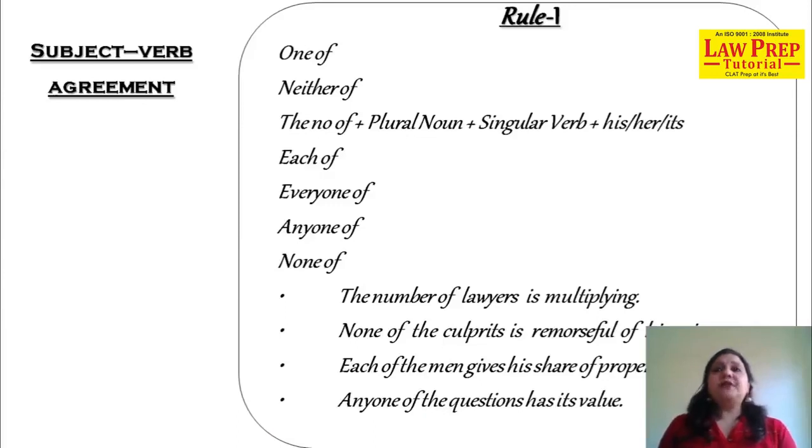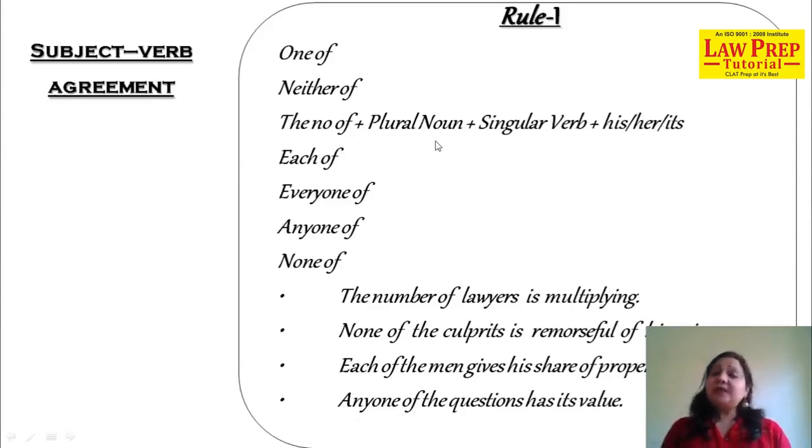Turning to our first rule, a very important rule, mark it, tick it, put a double tick to it. Now what is the first rule? I've made it in simplified form for you. I am too worried because I want my students to get all the questions correct. When we use one of, or neither of, or the number of, or each of, or every one of, or any one of, or none of, we use a plural noun. Which noun? The noun is plural.